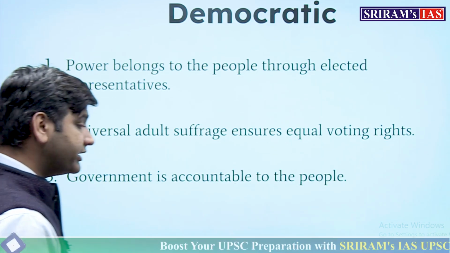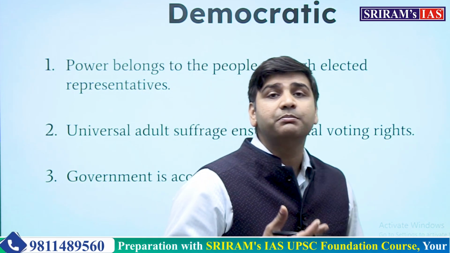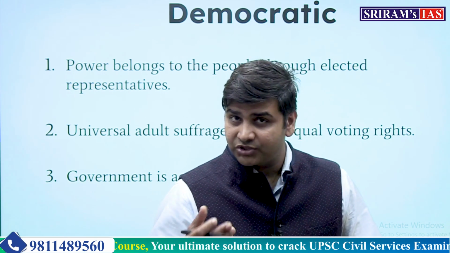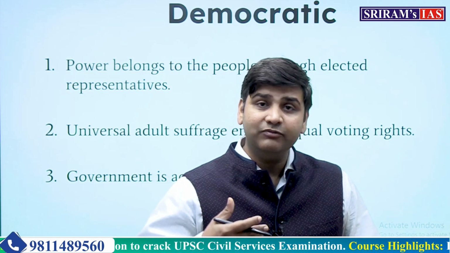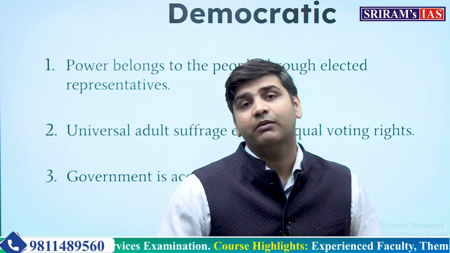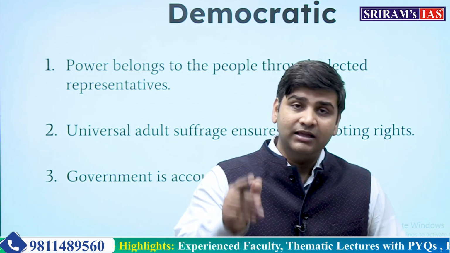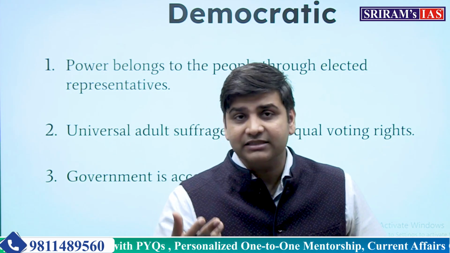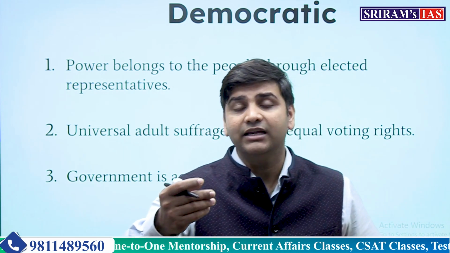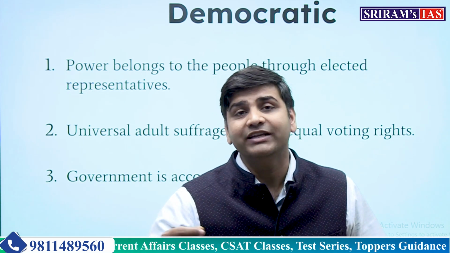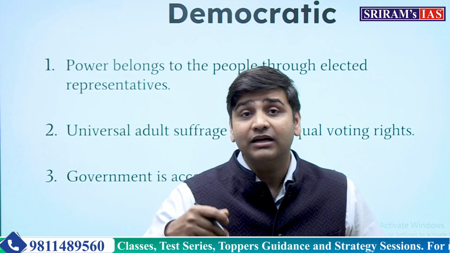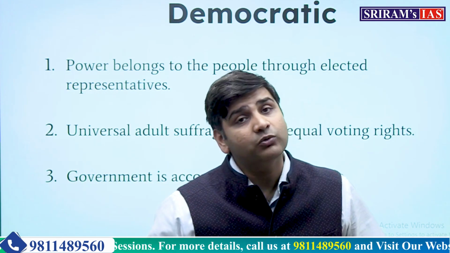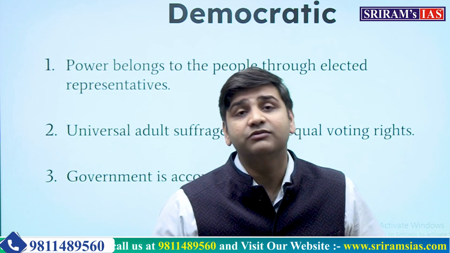Now the next concept is democratic. It simply means the will of the people prevails in decision making of the government, in policy formation of the government, in legislative processes of the government, and when the government is chosen. The will of the people simply means there has to be adult suffrage. Anybody who is above the age of 18 years and a citizen of India must have the right to go and vote and choose their own candidates, choose their own government, people who sit in the legislative assemblies, who sit in the parliament to make laws. So the will of the people is prevailing. That is what democracy is.